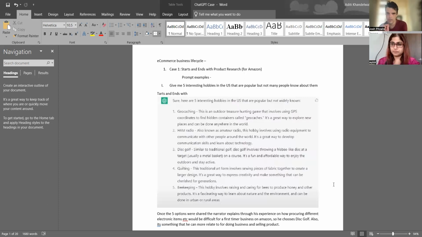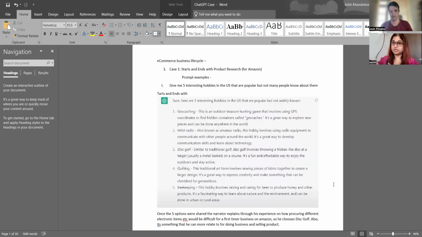I lost you there. What determines if it will take a really long time? What is the takeaway here? So, for example, if you're going for geocaching or ham radio, these are two things that will require a certain kind of electronic integration, and certain kinds of manufacturing products to come in to have a final thing ready. So he said let's just rule out these two.